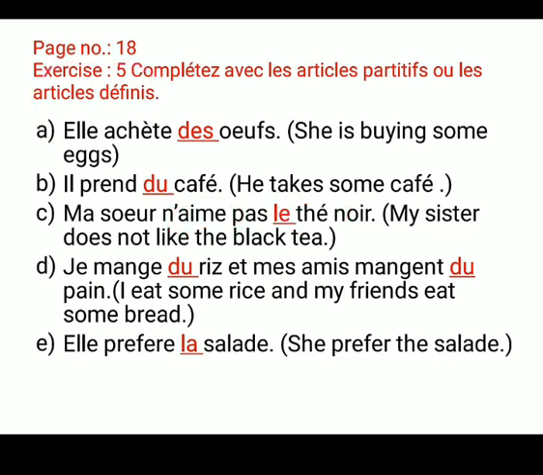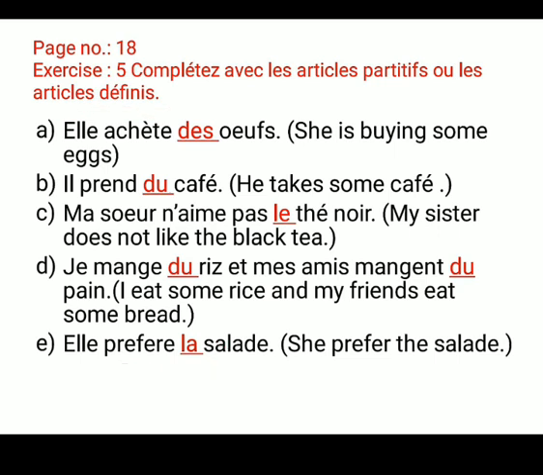Okay, D part, je mange du riz, riz means rice. Here we don't know the quantity, that's why we are using the partitive article. And my friends, mes amis mangent du pain, my friends eat some bread. Okay, E part, la prefere. With prefere we use the definite article, so I am using la here.